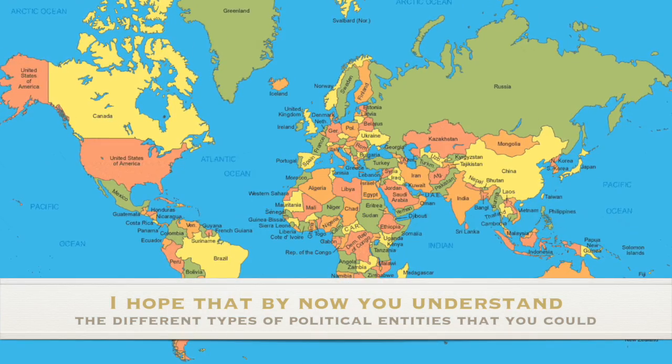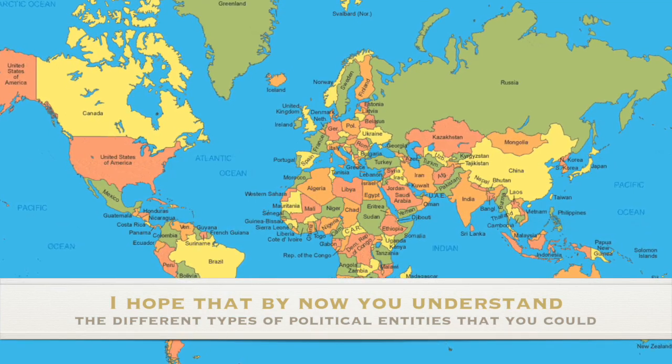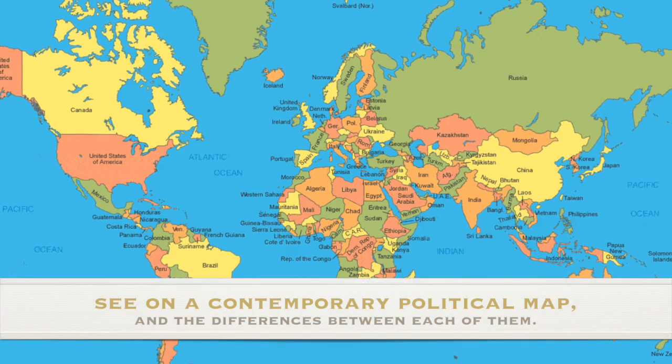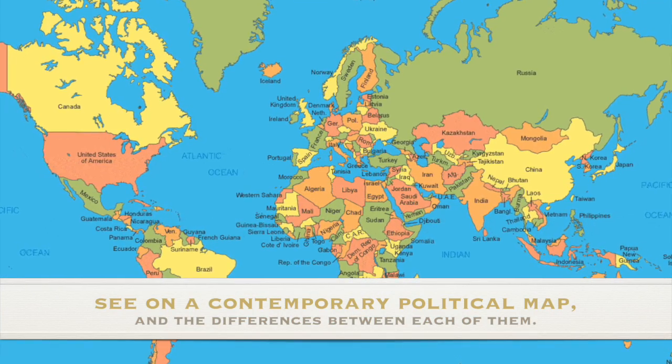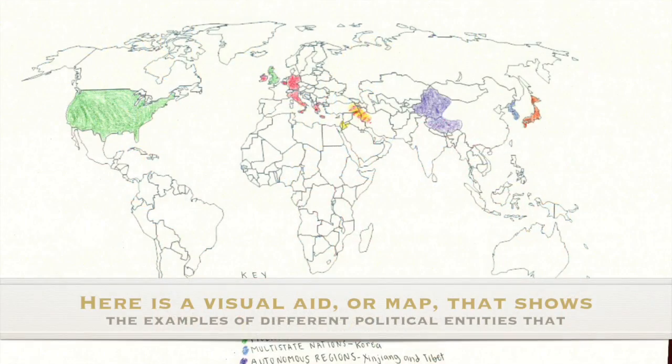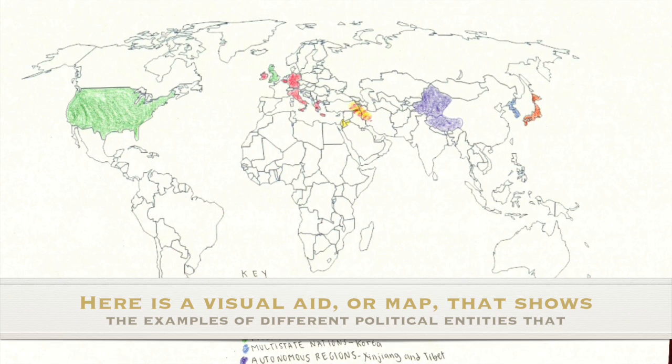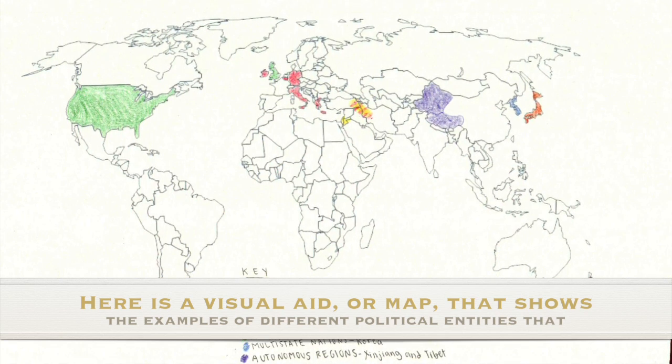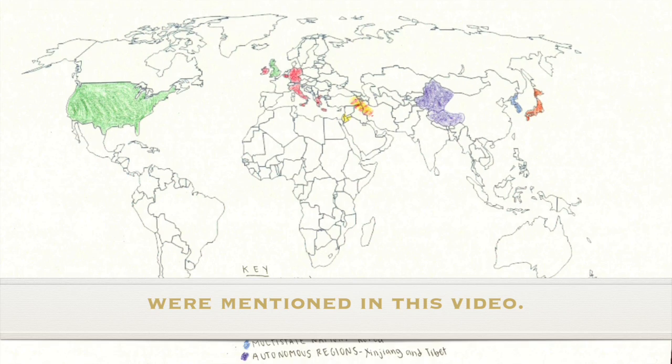I hope that by now you understand the different types of political entities that you could see on a contemporary political map, and the differences between each of them. Here is a visual aid, or map, that shows the examples of different political entities that were mentioned in this video.